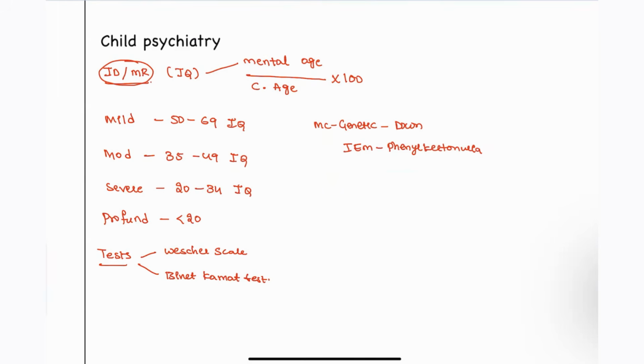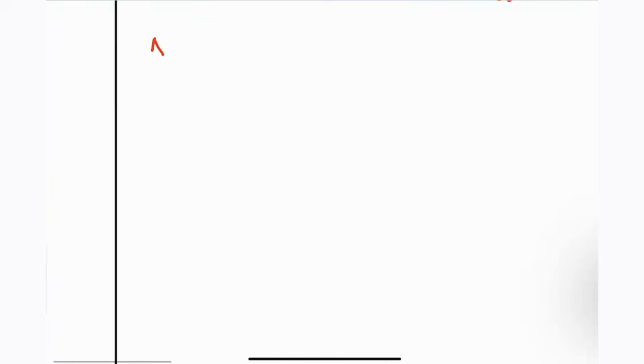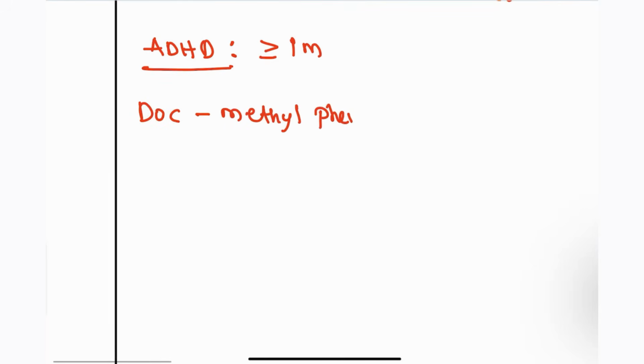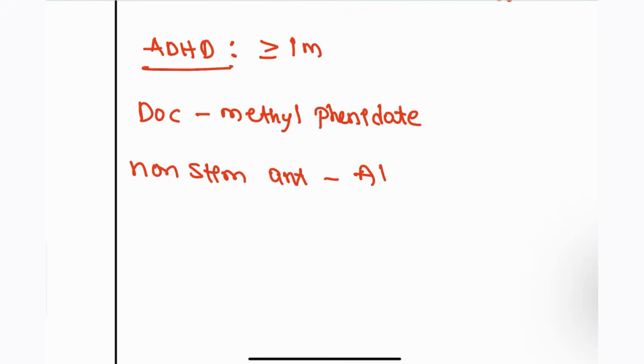Other than this, we also have some important disorders that you have to take note of. Those are ADHD, attention deficit hyperactivity disorder. These patients will have the severe condition for more than 1 month, and from childhood they are going to have it. A commonly asked question from this is the drug of choice. The drug of choice for this patient is methylphenidate. And if it is a non-stimulant, you have to give atomoxetine. Atomoxetine can be given for this patient.